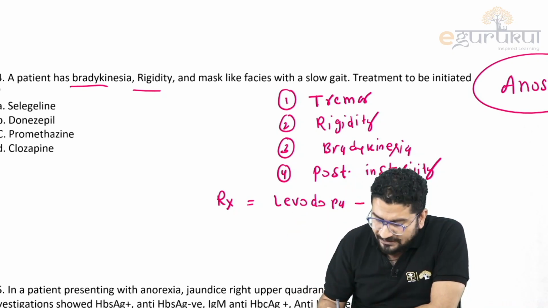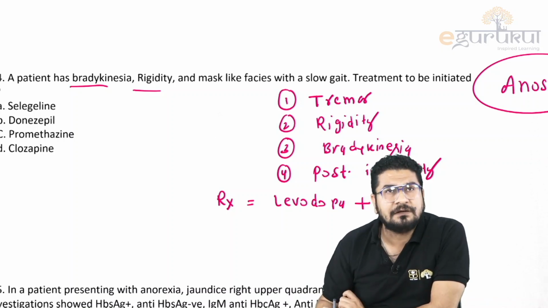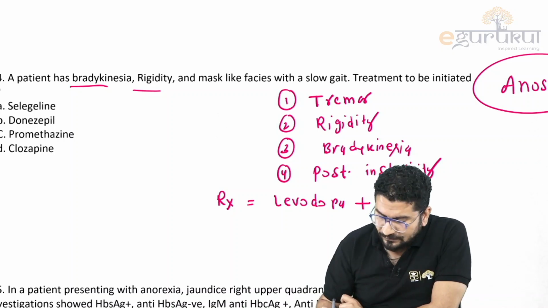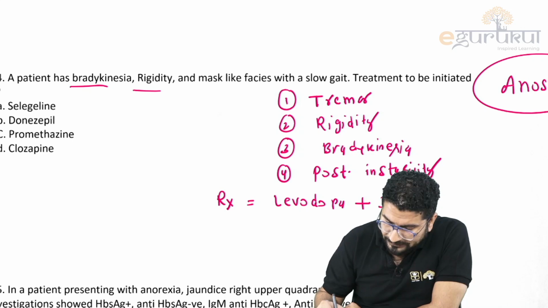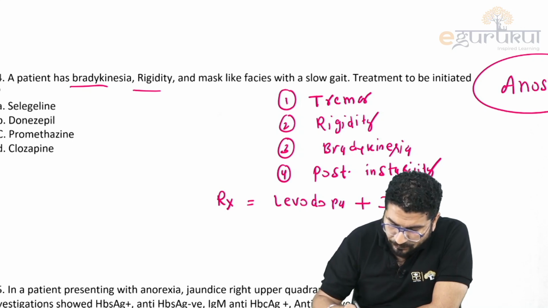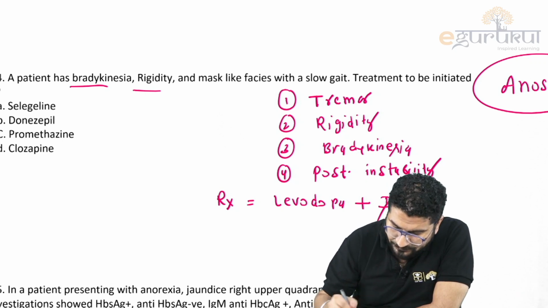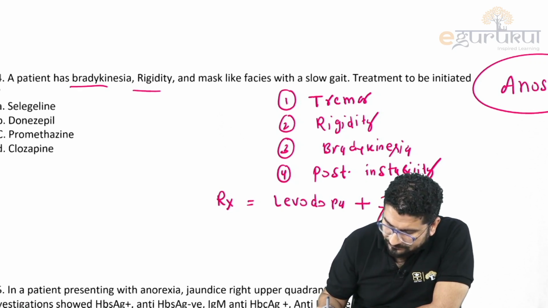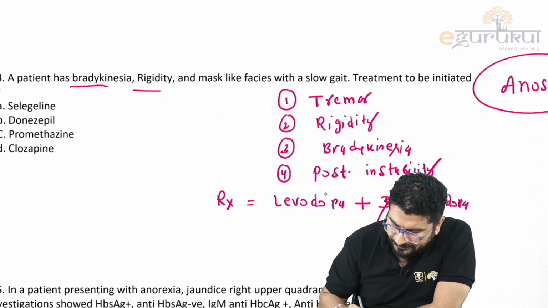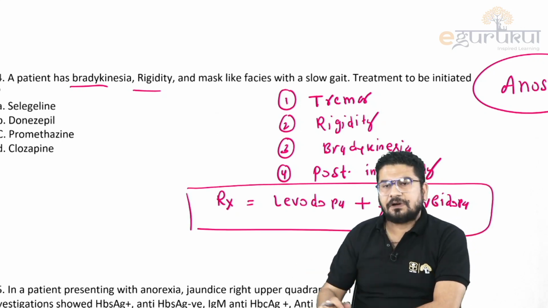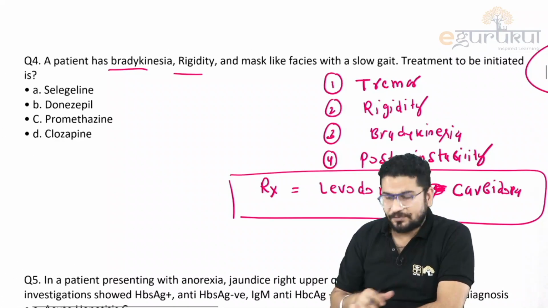So we should inhibit the enzyme which is degrading levodopa. That is called carbidopa. So what is carbidopa? Carbidopa is a dopa decarboxylase inhibitor. So this is what you use carbidopa for, and this is the treatment of choice. But when it is not controlled... now you can see nothing is there, the option is missing.